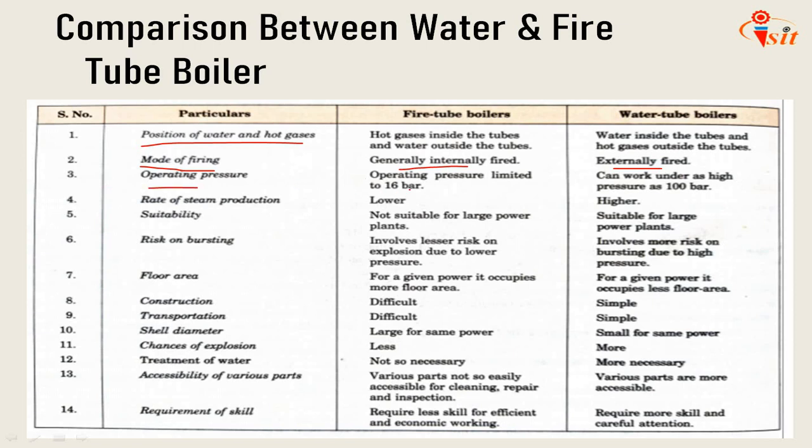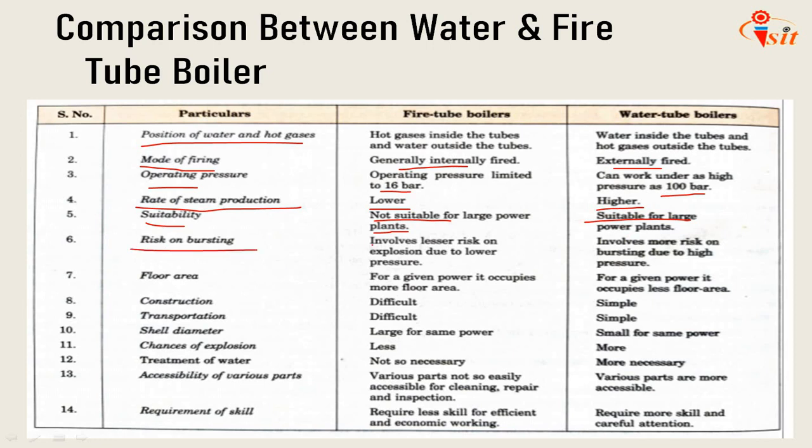Operating pressure. Fire tube boilers are limited to 16 bar, but water tube boilers work under high pressure, as high as 100 bar. Rate of steam production. As the pressure is limited to 16 bar, steam generation is also lower. In water tube boilers, the steam generation is very high. Suitability. Of course, fire tube boilers are not suitable for large power plants because they are limited to low pressure. Water tube boilers are suitable for large power plants as they are high pressure boilers.